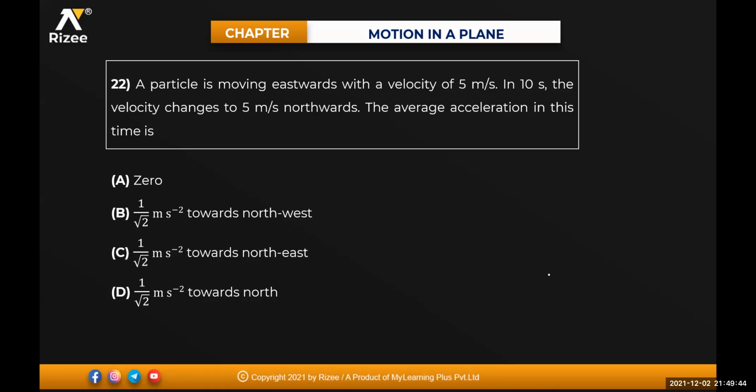A particle is moving eastwards. This is east, this is west, this is north, this is south. Velocity here is in this direction, 5 meters per second. In 10 seconds, the velocity changes towards the north, to 5 meters per second towards the north. Average acceleration will be equal to how much?